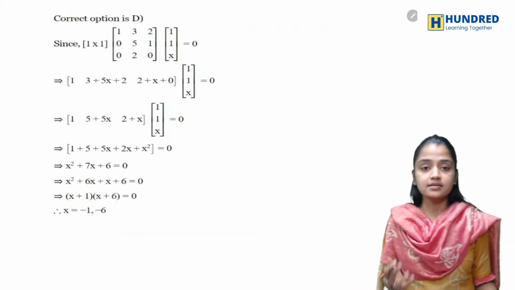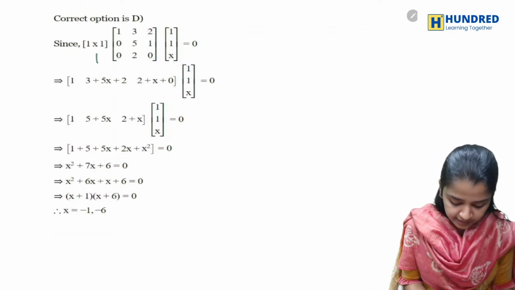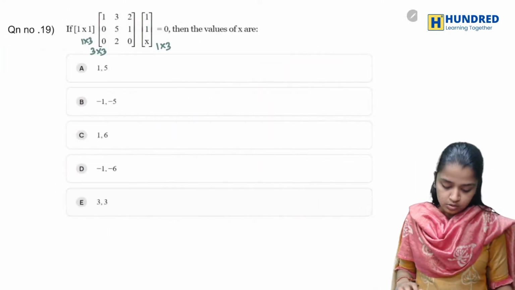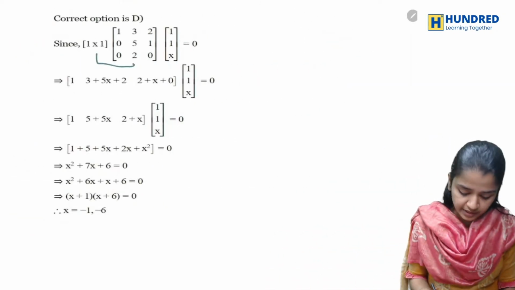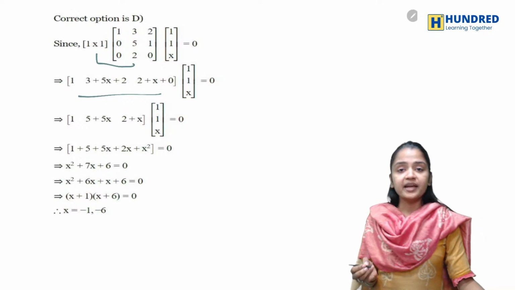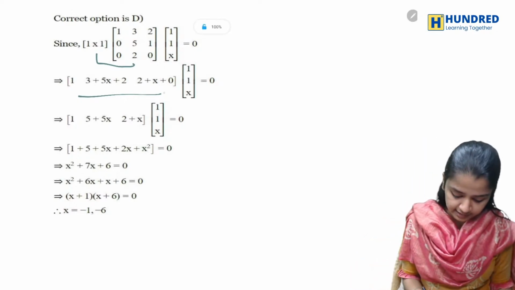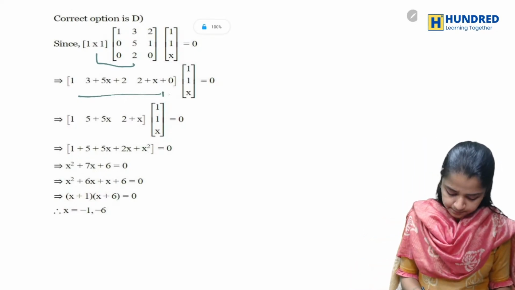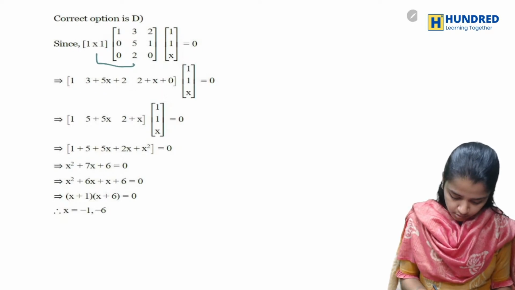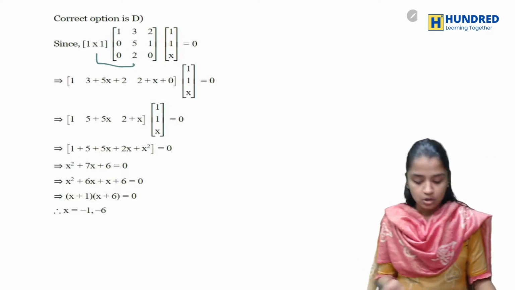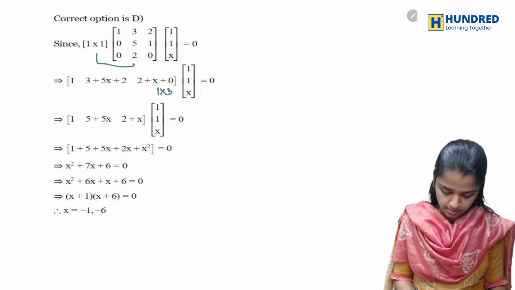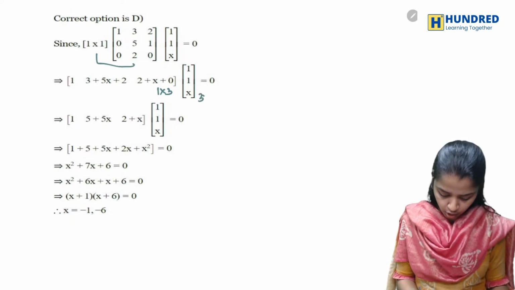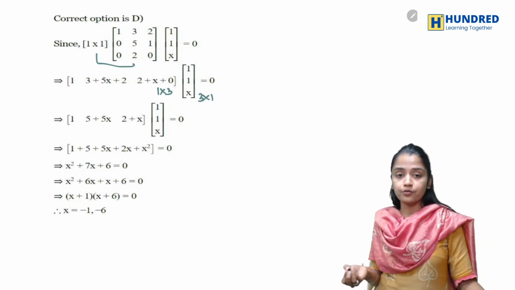This is your matrix. What happens when I multiply these two matrices? I'll be getting this form. This is basically nothing but rows into columns, right? So 1 cross 3 rows into columns. So you'll be getting a single value basically.